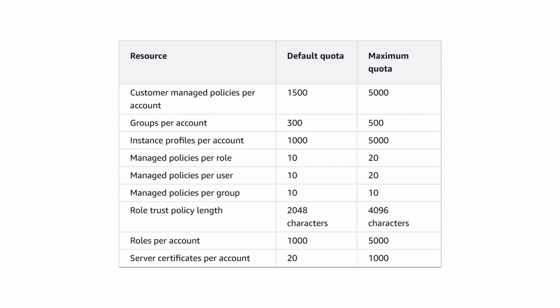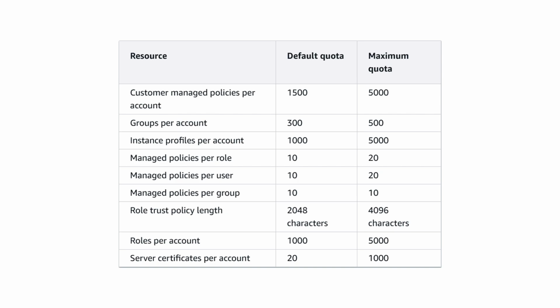If I want to extend, it would be 20. I can attach 10 policies to a user by default; if I want to extend, the maximum is 20. And how many policies can be attached to a group? That is also 10. The default quota is 10 and the maximum quota is also 10.